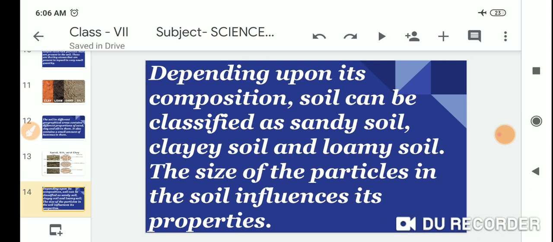Depending upon its composition, soil can be classified as sandy soil, clay soil, and loamy soil. The size of the particles in the soil influences its properties.